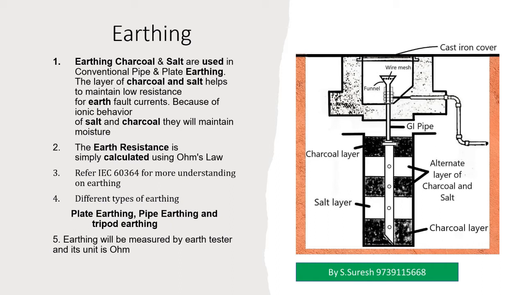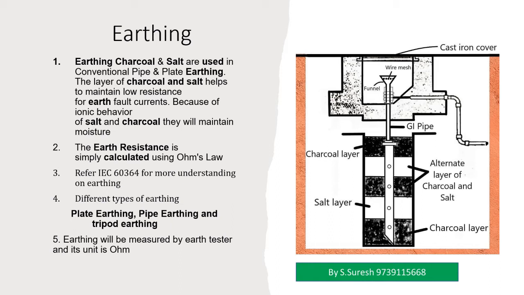Because of the ionic behavior of salt and charcoal, they will maintain the moisture. The earth resistance is simply calculated by using Ohm's law. Refer IEC 60364 for more understanding on earthing. Different types of earthing used across industry are plate earthing, pipe earthing and tripod earthing. Earthing will be measured by an earth tester and its unit is ohm.